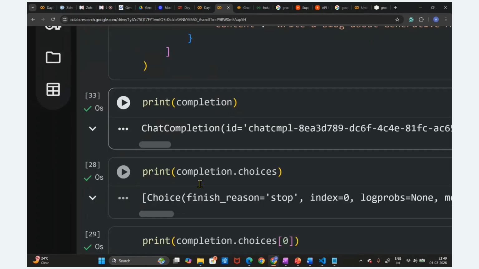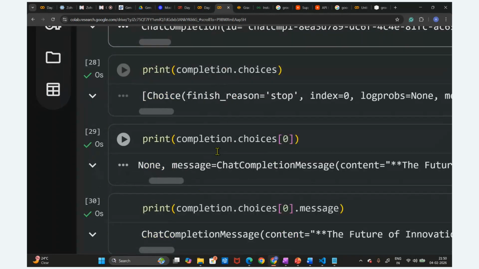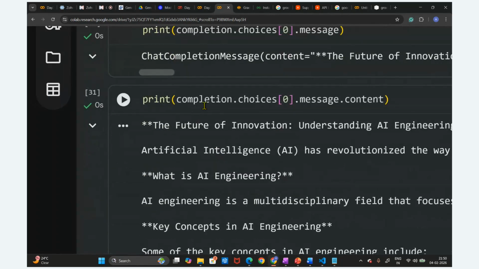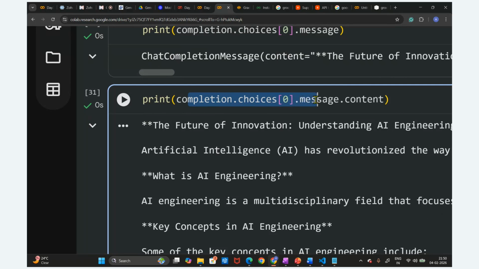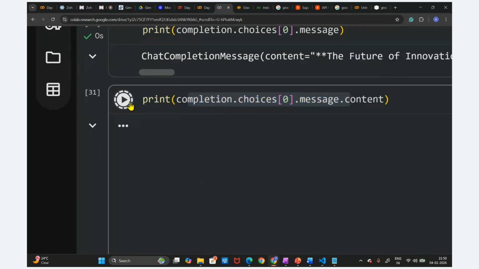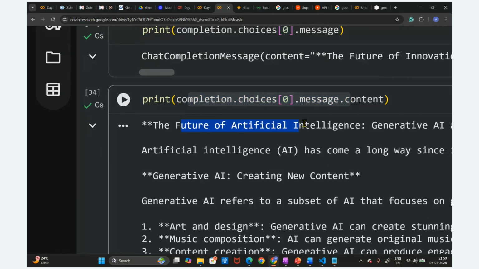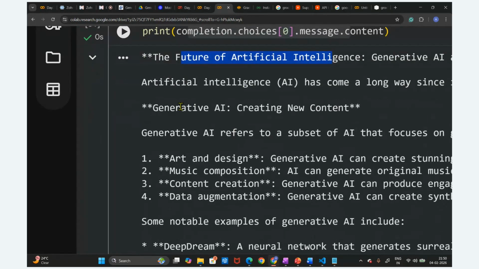We can directly print this. We don't need to print in between steps. We can directly print completion dot choices of 0 dot message dot content, and we will get the final output. So now the future of artificial intelligence. We can see generative AI will create new content: art, music, synthetic content, data augmentation.